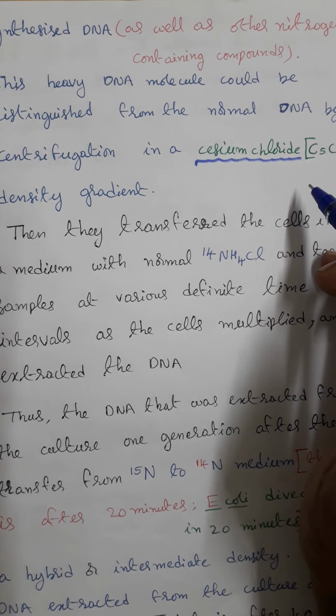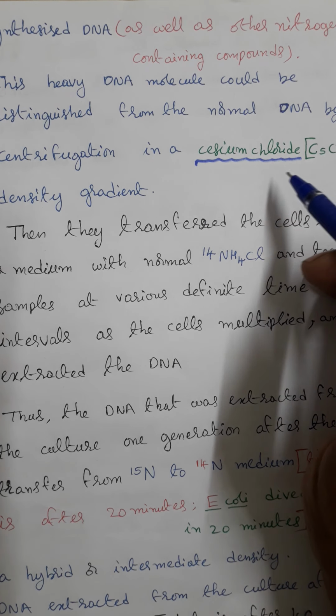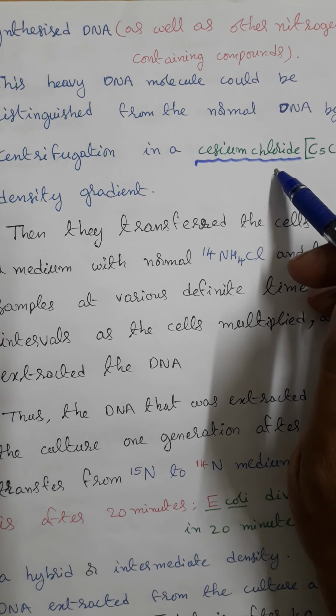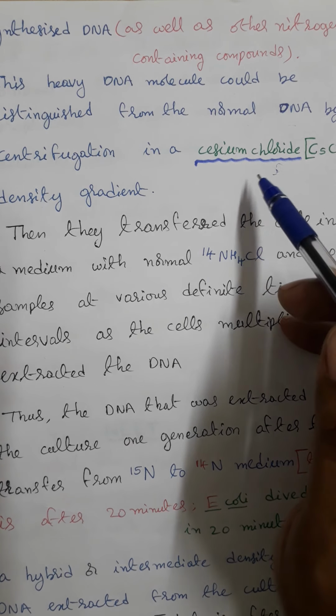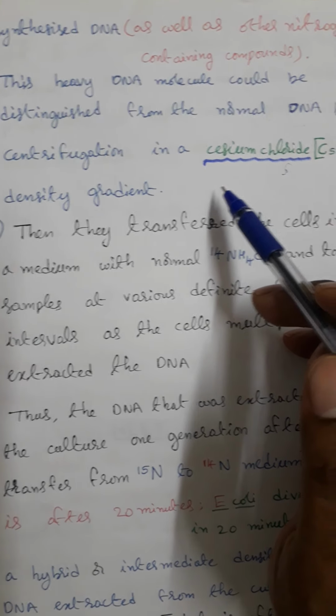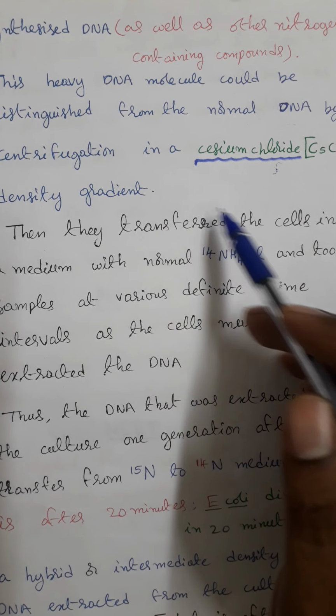So which chemical is used for centrifugation? Cesium chloride. It's also important from an objective point of view. This heavy DNA molecule could be distinguished from the normal DNA by centrifugation in a cesium chloride density gradient.